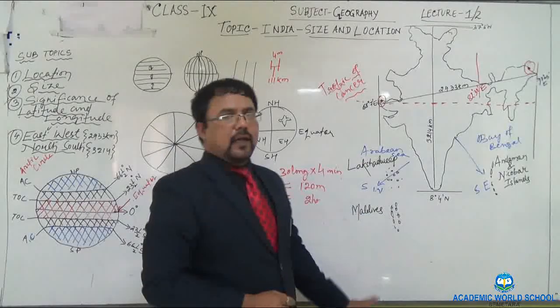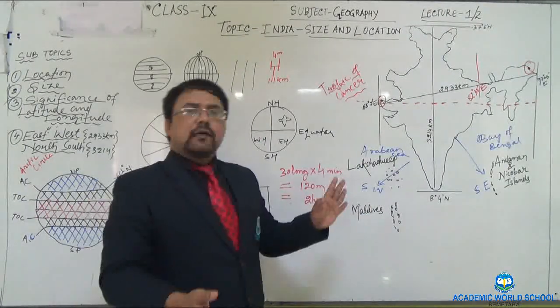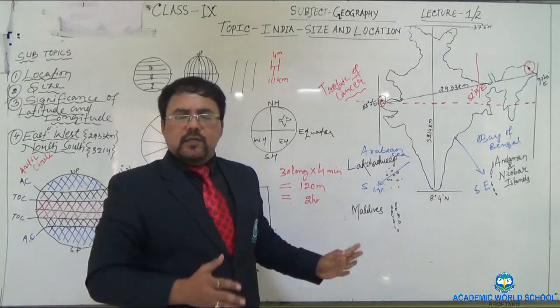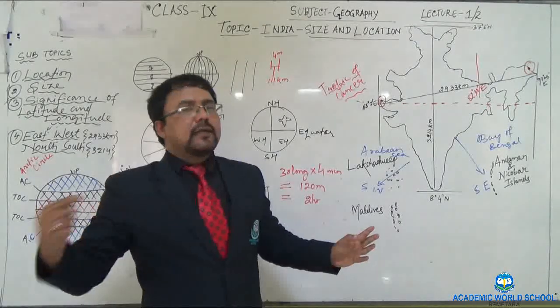And all over India, the times of watches are matched with the local time of Mirzapur, which is Indian Standard Time.